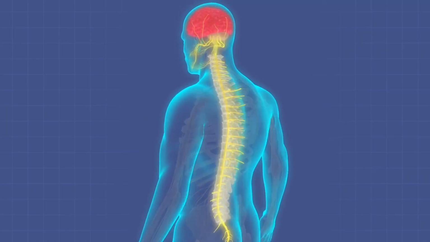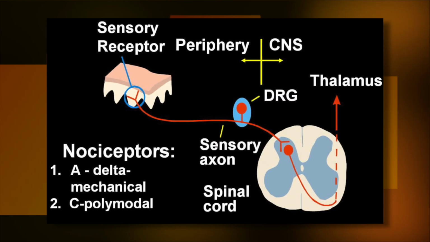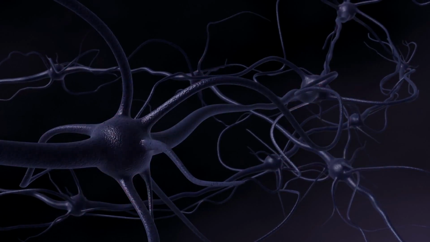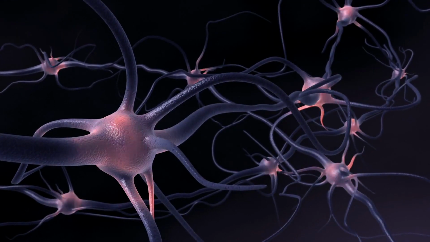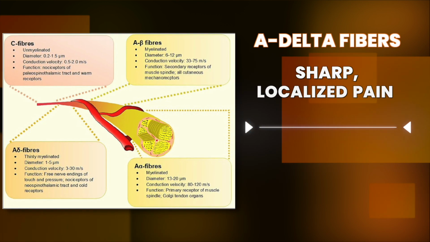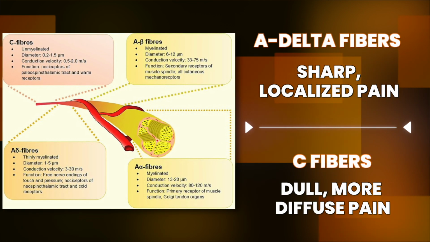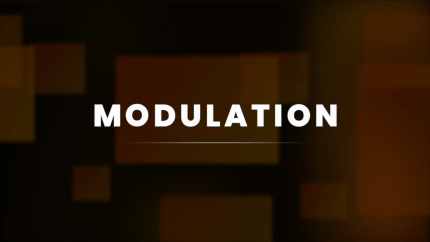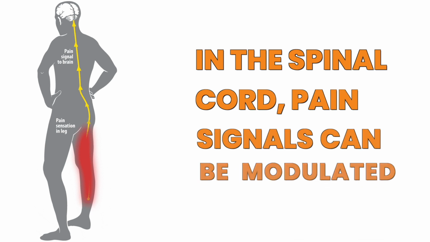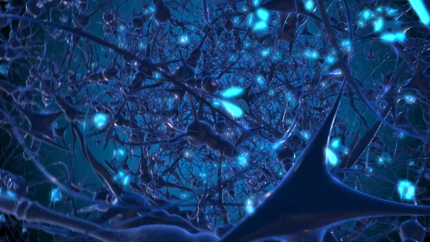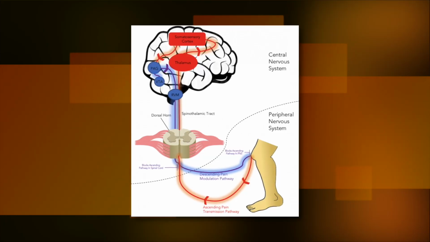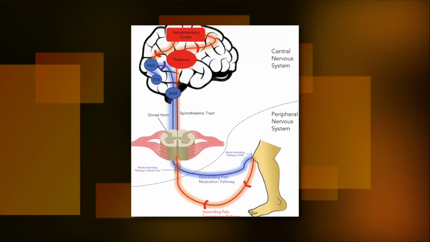Transmission. Propagation of the signal. Once activated, nociceptors generate electrical signals, action potentials, that travel along nerve fibers towards the spinal cord. These signals are transmitted by different types of nerve fibers, including A-delta fibers, sharp, localized pain, and C fibers, dull, more diffuse pain. Modulation, amplification, or suppression. In the spinal cord, pain signals can be modulated. This modulation involves the release of neurotransmitters that either amplify or suppress the pain signal. Descending pathways from the brain also influence this modulation.